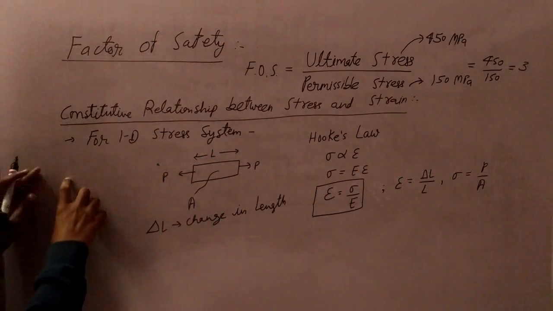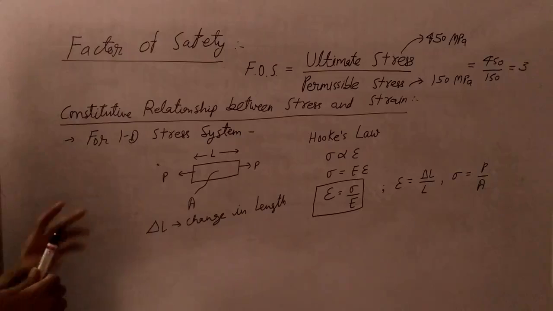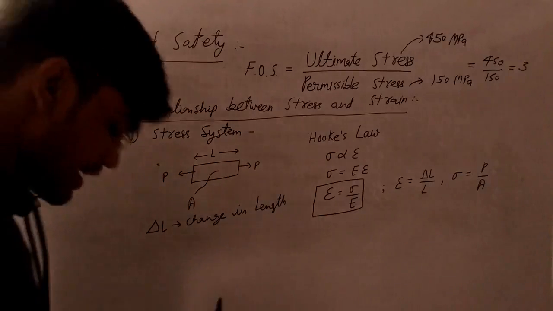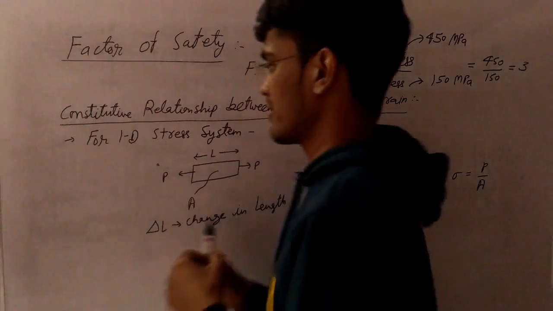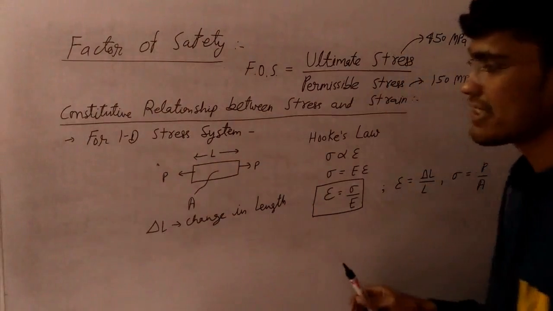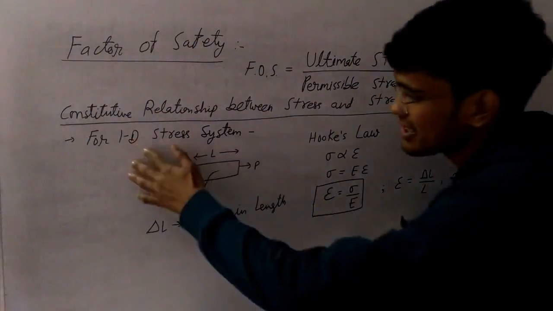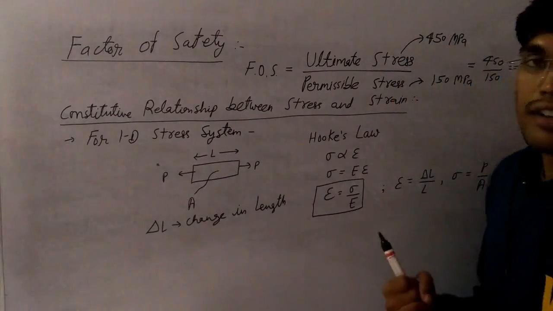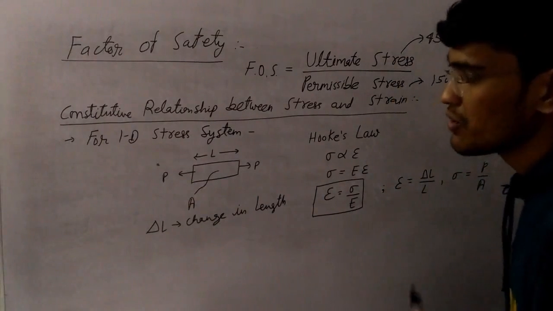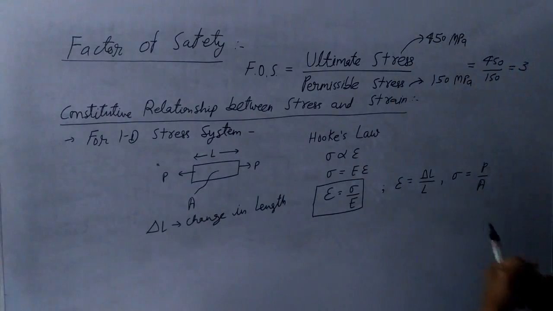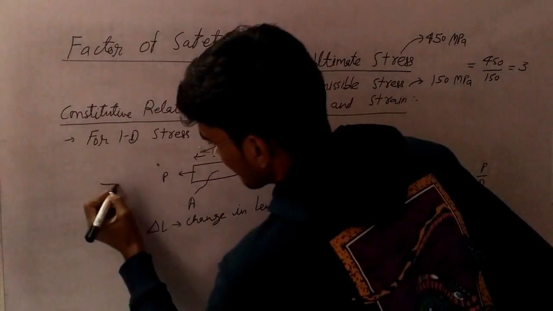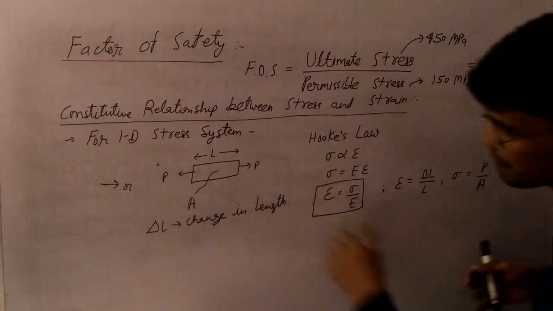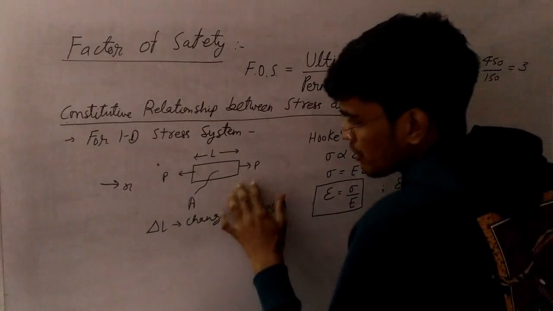Now we will start the discussion of the constitutive relationship between stress and strain for a 1D stress system. In a 1D stress system, we are considering one direction only. So we are interested in the x direction only. Suppose this is our sample and we are applying a load P.